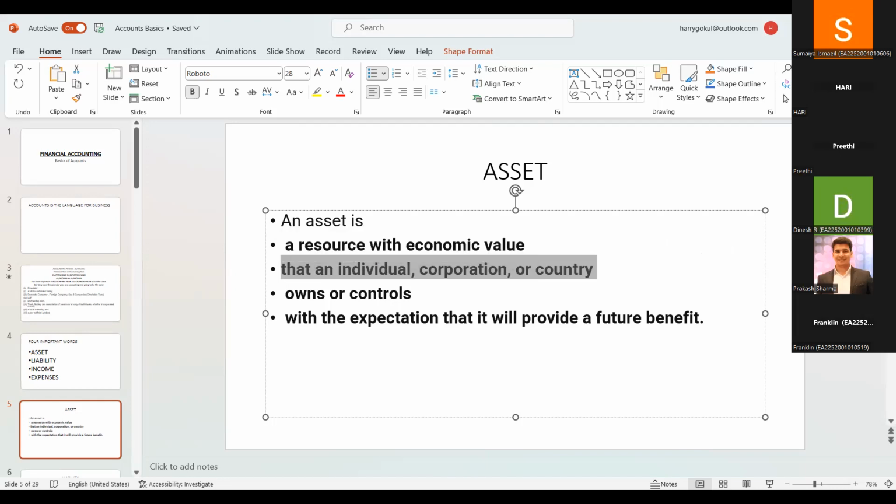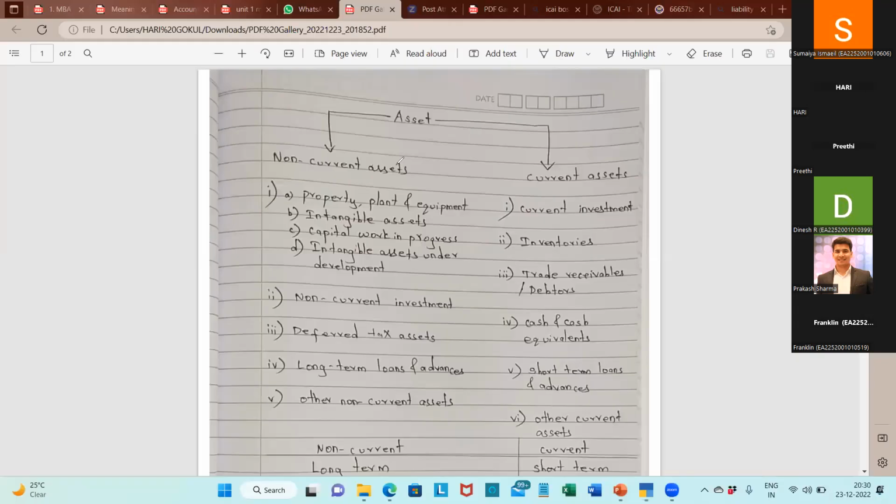Okay, I need to share one more thing once again. Can you see the asset, non-current and current? Okay, the asset can be classified into two types: one is non-current and the other is current.